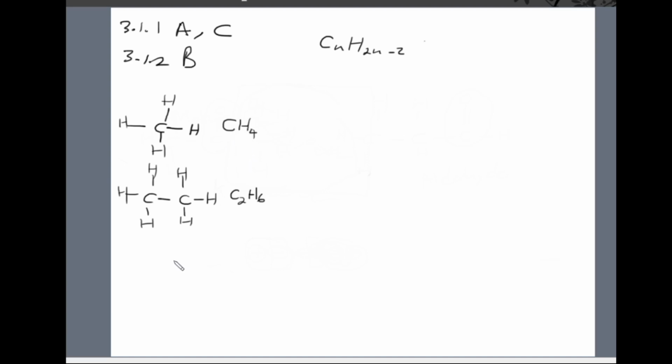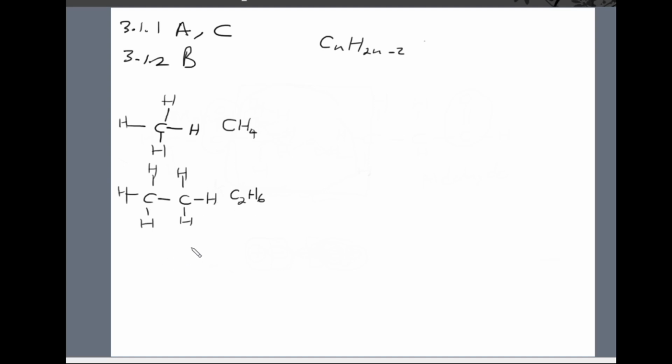Okay, so I'm just trying to find a way to explain how to actually determine this general formula, right? If you are not sure, right? So if you have 1 carbon atom, you'll have 4 hydrogen atoms. If you have 2 carbon atoms, you will have 6 hydrogen atoms, right?